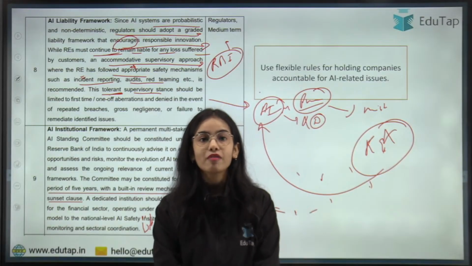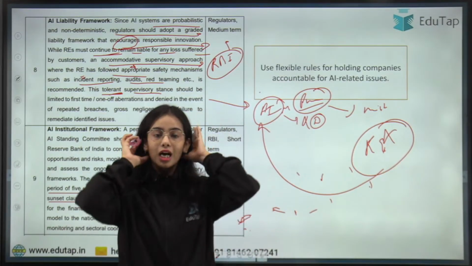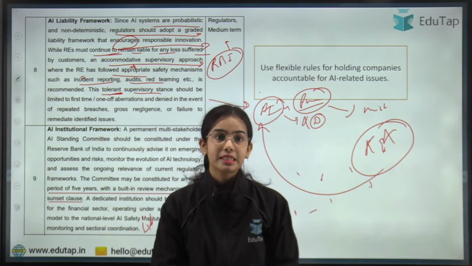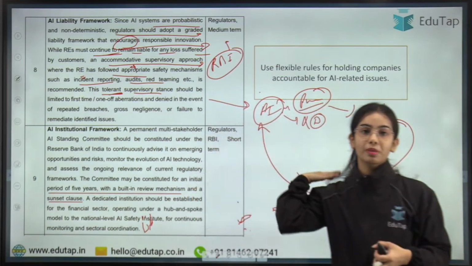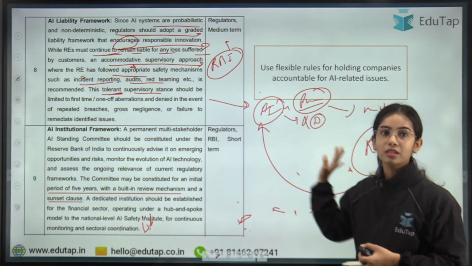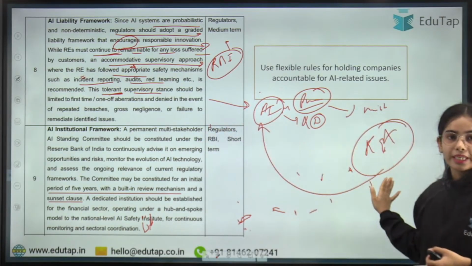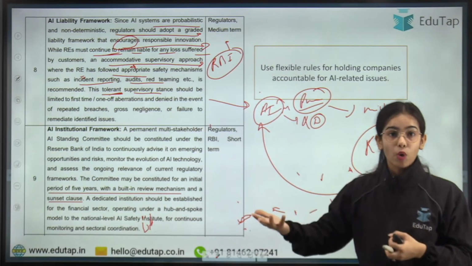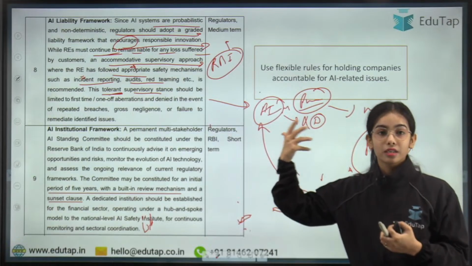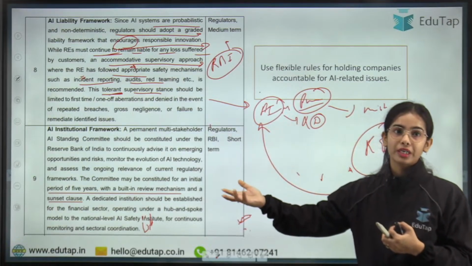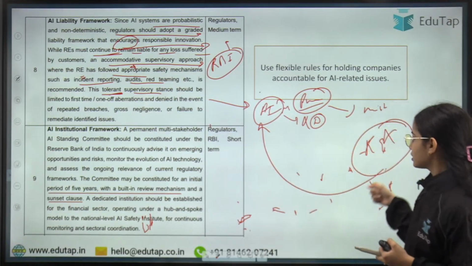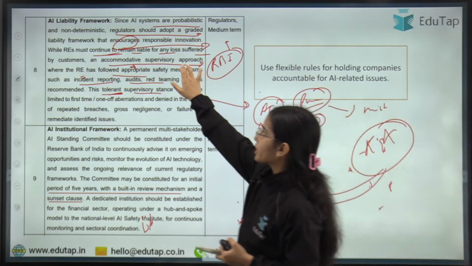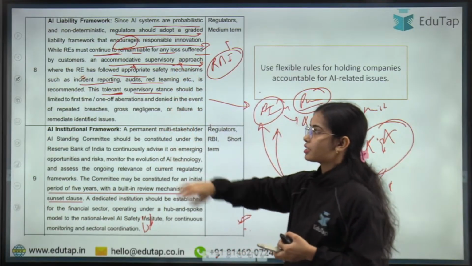So the Reserve Bank of India should have an accommodative stance, because the RBI has to understand that AI systems are probabilistic and non-deterministic. So if a first-time mistake is made by the AI developed by a regulated entity, and the regulated entity recognizes its mistake, does the audit itself, is responsive to the Reserve Bank of India, and has a safety mechanism, then an accommodative supervisory approach has to be taken by the Reserve Bank of India.